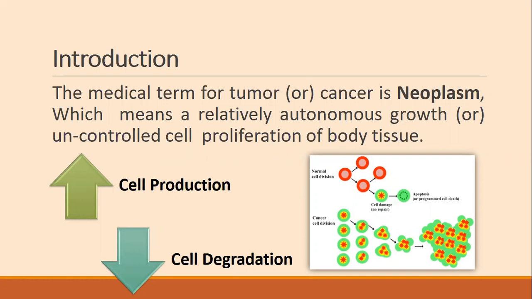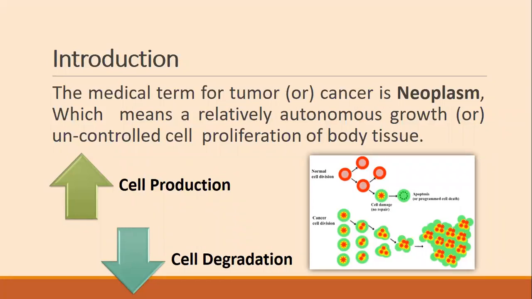The medical term for tumor or cancer is neoplasm, which means uncontrolled proliferation of body tissues, or we can say uncontrolled proliferation of body cells. So antineoplastic agents are the drugs which are used in the treatment of tumor or cancer.